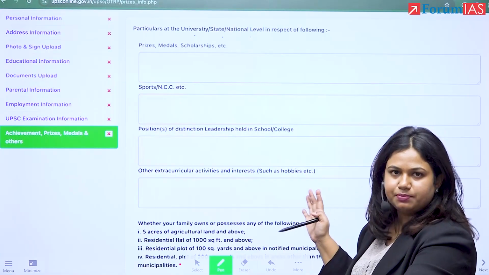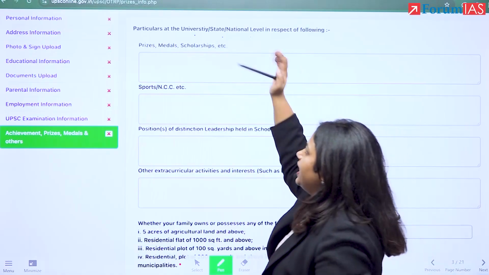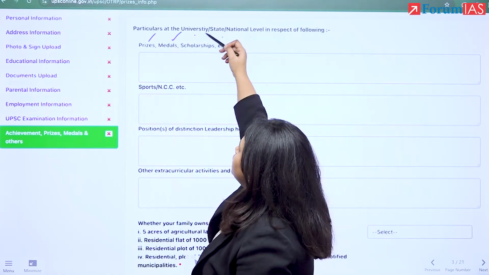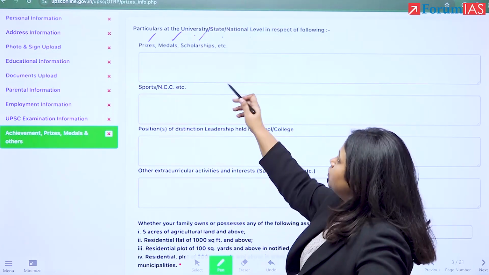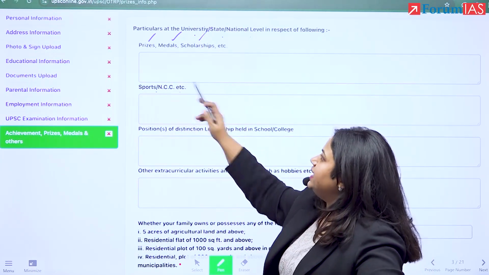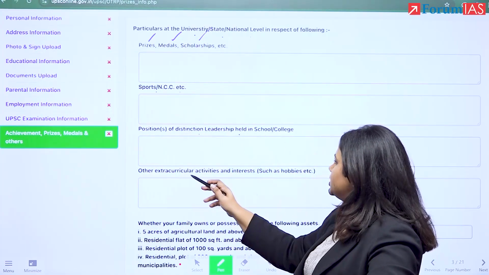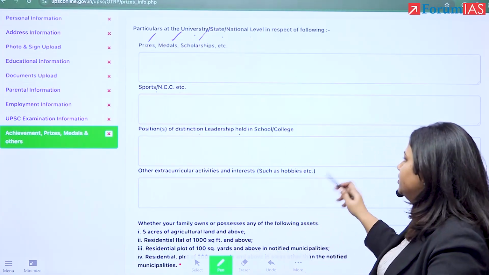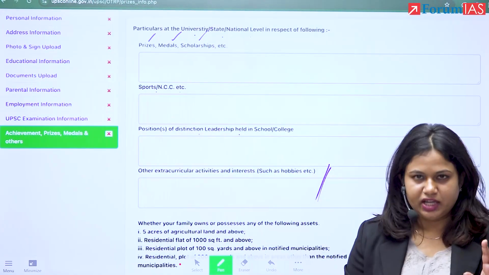I'll show you certain examples about what students write and how, but prize, medal and scholarship. Ideally, you would have some prizes, one or two medals or some sort of scholarship, right? One of each would be great. Then your accomplishments in sports and NCC, right? Then position of leadership held in school and college, and other extracurricular activities and interests, hobbies. Hobby means it is something that you do in your leisure time, right?